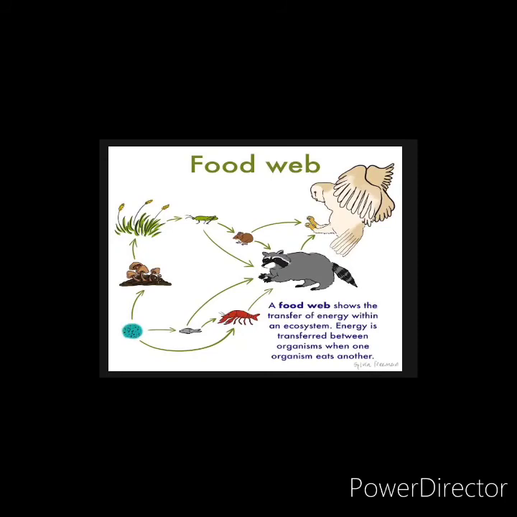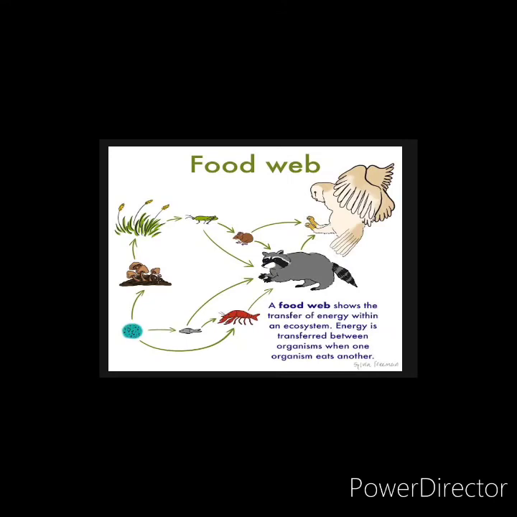Now let's learn about the food web. Food web is also said as a transfer of energy in an ecosystem. Energy is transferred between organisms when one organism eats another. It is similar to a food chain, but there is a little difference. In the food chain, there is one single path from one point to another. But in the food web, the path is distributed to many.